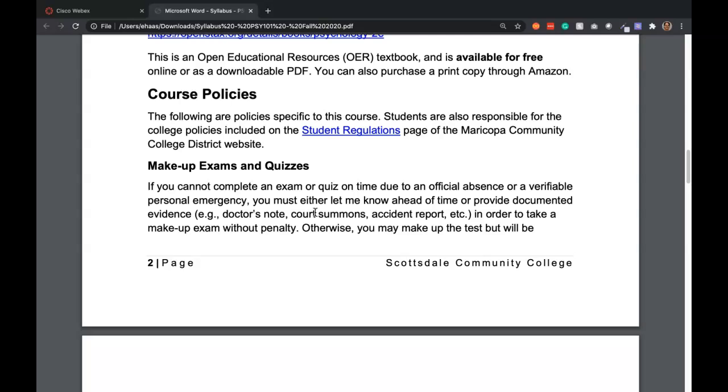The penalty as it works with those is 20% per class period. And when we mean class period, those are those live online sessions. So let's say we have class today and it's Monday and you missed the exam. It was due today and you missed it.